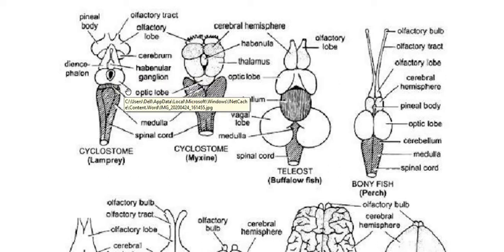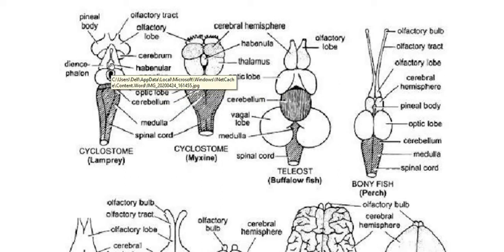The cerebellum is band like, present in the form of a small transverse band, and we can also see the presence of habenular ganglion in the cerebrum part. So that was about the brain of cyclostome. Remember all the points and also the diagram.